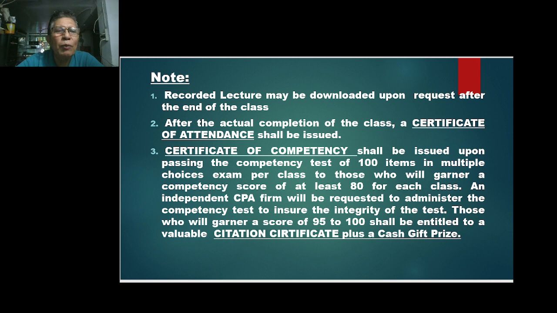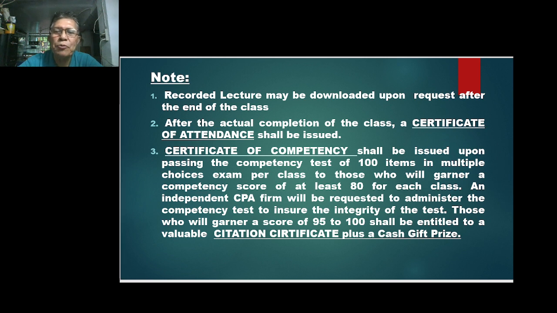Now, number 3, we will also have a certificate of competency. Okay? That is actually the knowledge that you have already learned in the 3 classes. It shall be issued upon passing the competency test of 100 multiple choice items per class. Those who garner a competency score of at least 80 will be given a certificate of competency for each subject.